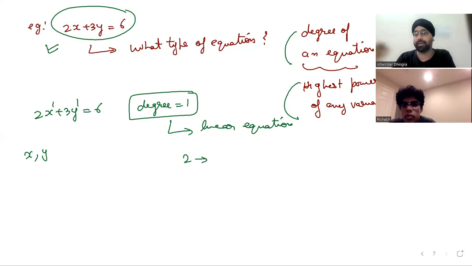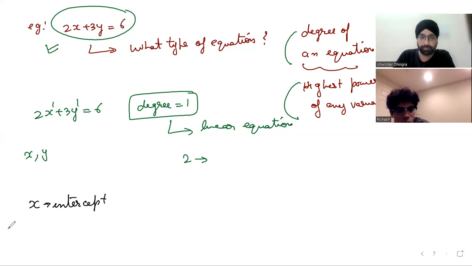Now, a very intuitive question, and very simple, so that you can get started with your SAT. Do you have any idea about x-intercept and y-intercept? Not fully, but I know the y-intercept is where it gets graphed on the y-axis, and the x-intercept is where it gets graphed on the x-axis.